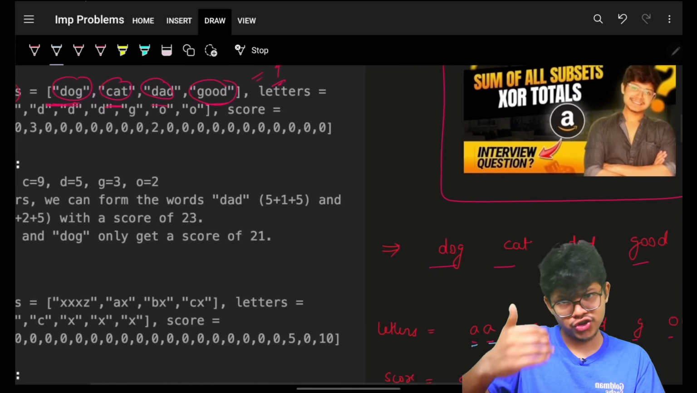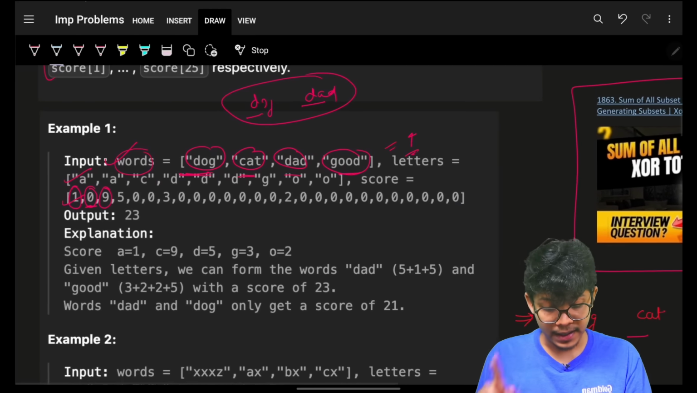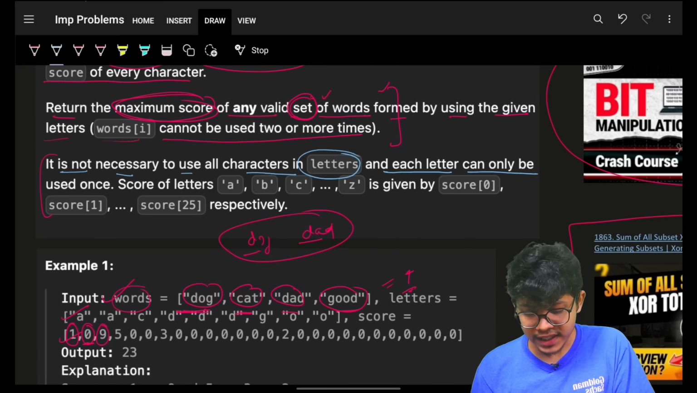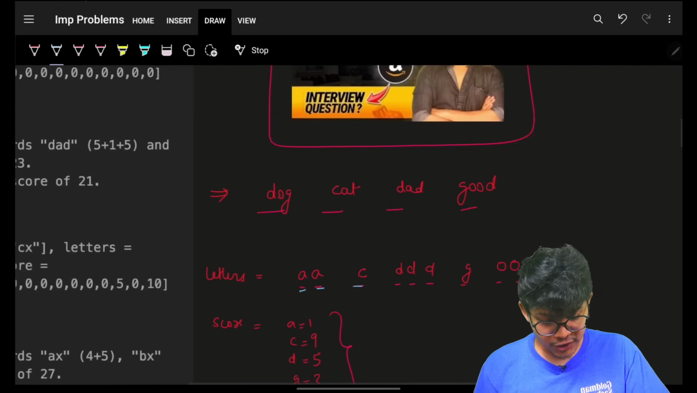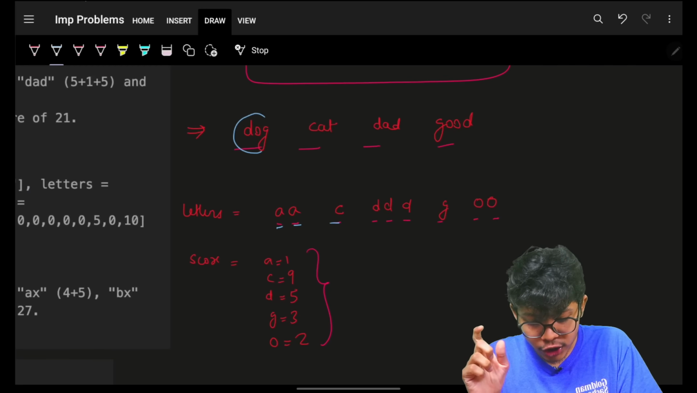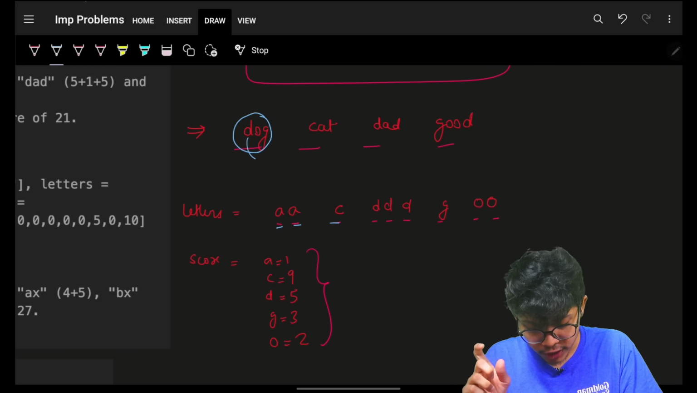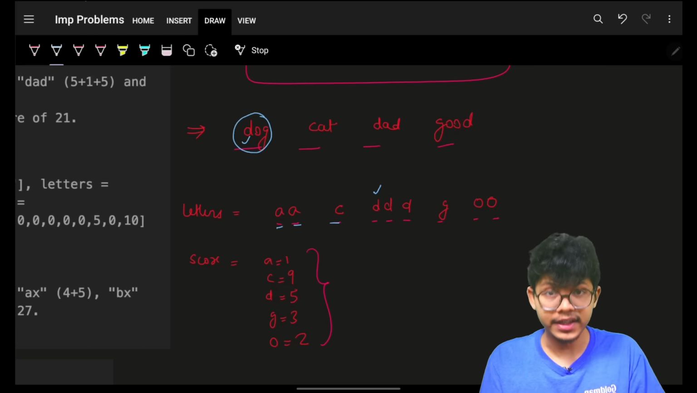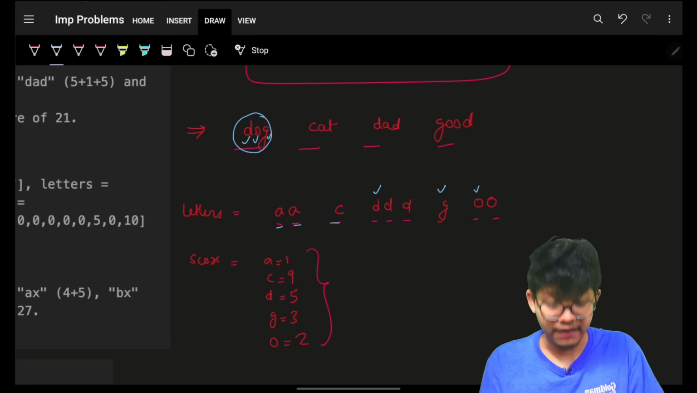Now, the letters are just given as something to showcase, but they have importance. They have importance as each letter can only be used once. Let's say I'm using dog. So I will ask: do I have a D? Yeah, I have a D. Do I have an O? Yeah, I have an O. Do I have a G? Yeah, I have a G.